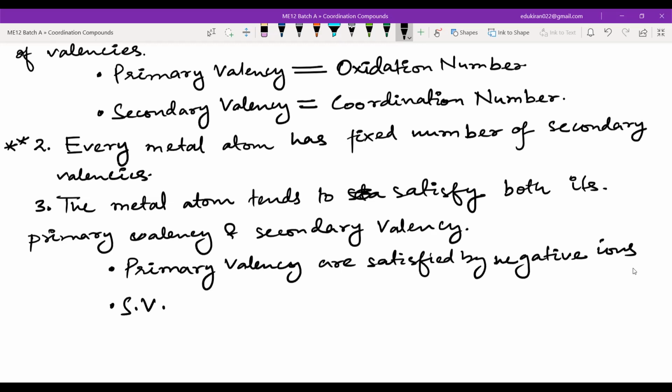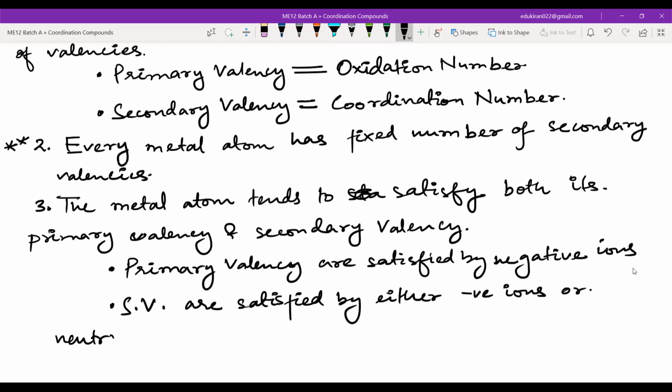How are these satisfied? Secondary valencies are satisfied by either negative ions or neutral molecules.